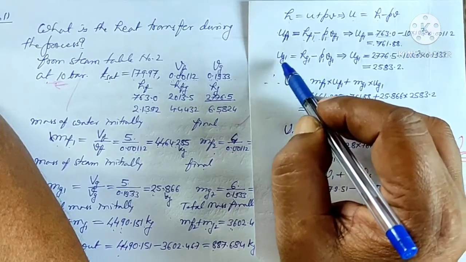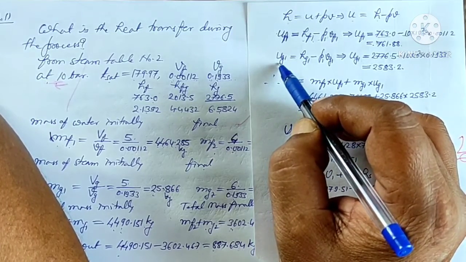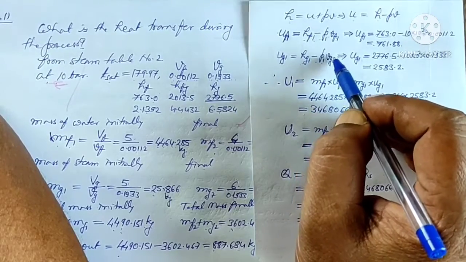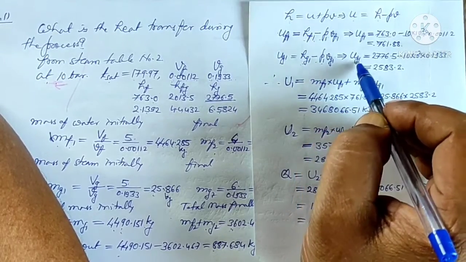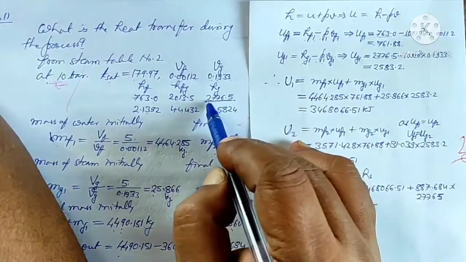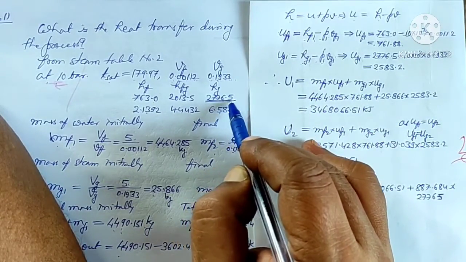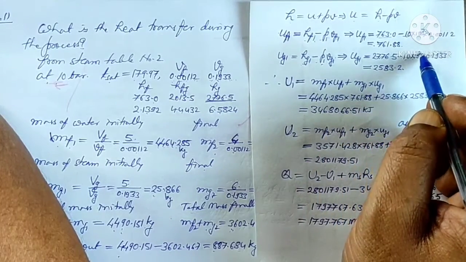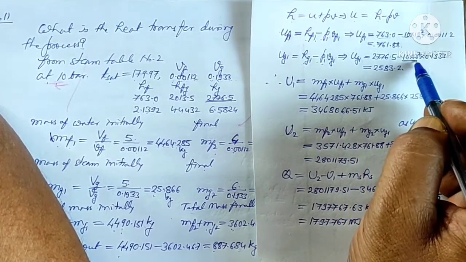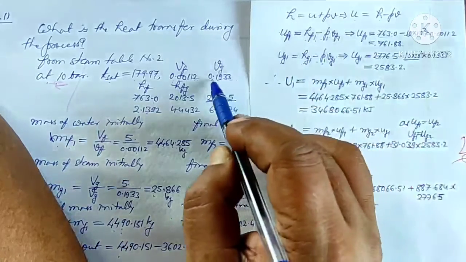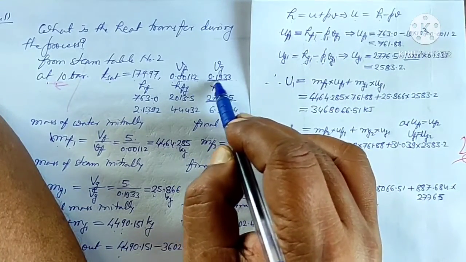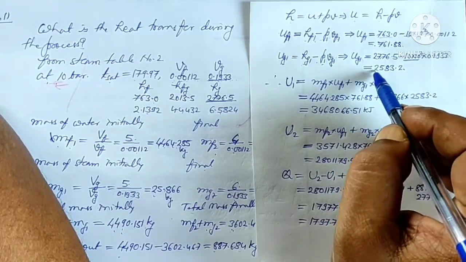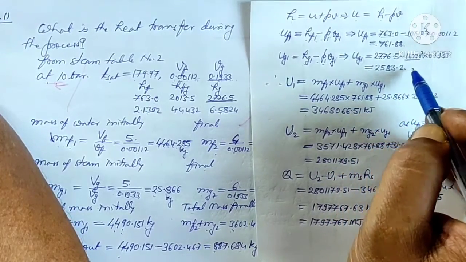Ug1, that is the internal energy of the dry saturated steam, will be equal to Hg1 minus P1 Vg1. So Hg1 is 2776.5 minus P, which is 10 into 10 to the power 2 kilopascal, multiplied by the specific volume of the dry steam, 0.1933. So Ug1 is 2583.2.